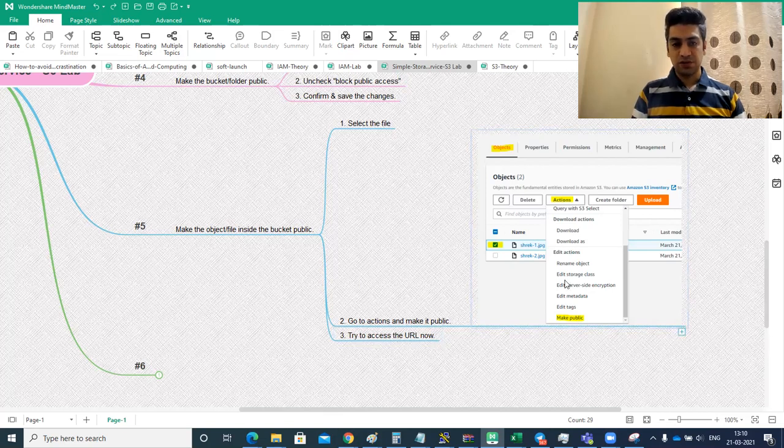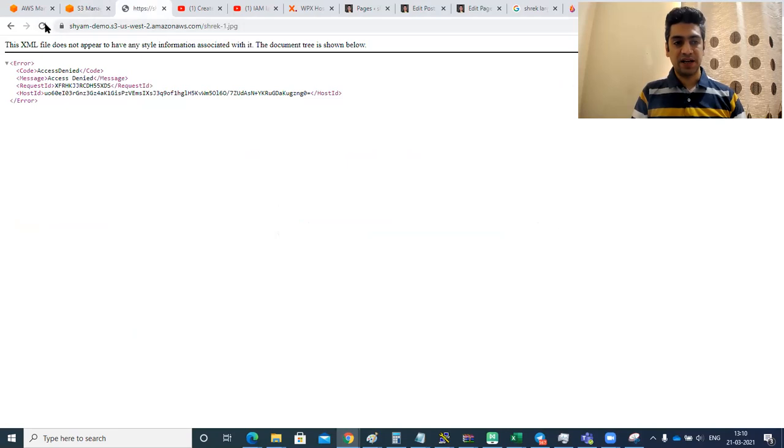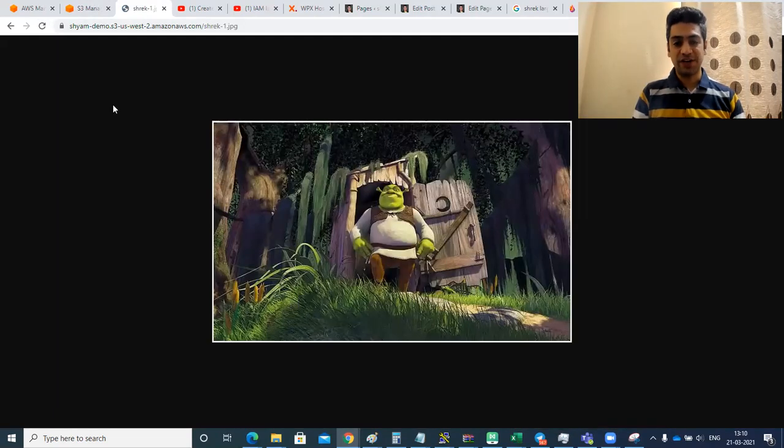And once you do this, now the bucket is public, the file is public, and we try to access the URL now. So this was a URL where we were getting an error. I'll simply refresh this. Bingo, we have the image right now. So you are able to see this image, right?